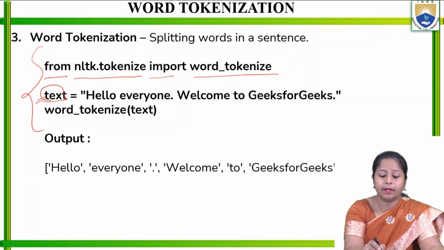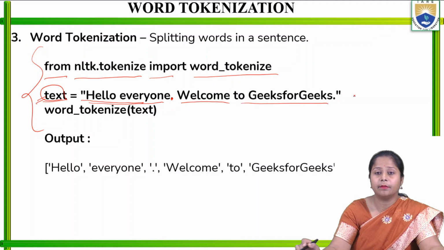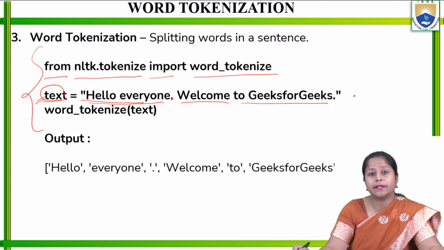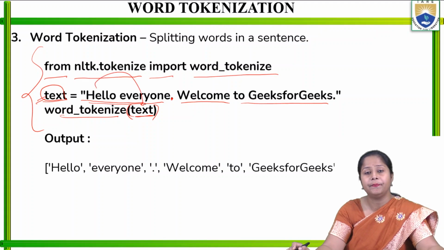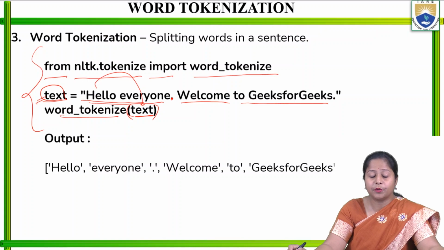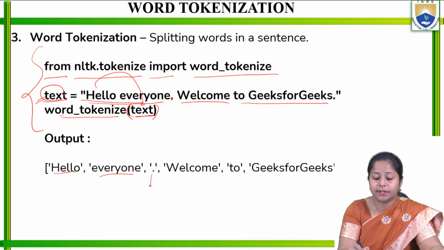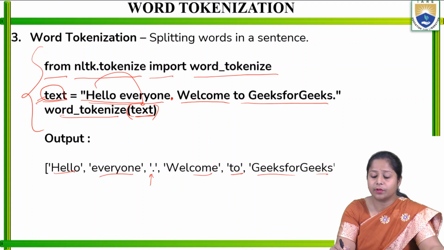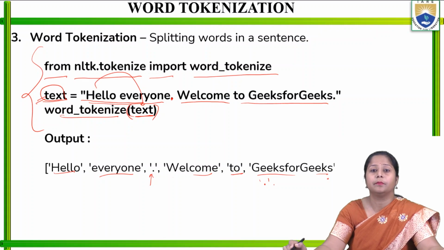So text is equal to, one variable I have created, and in double quotes I will write hello everyone. welcome to Geeks for Geeks. and close the double quotes. In the very next line I will write word_tokenize, and in the small brackets I will pass the text we have written here. Now it is going to give the output as tokens, the different words. So hello everyone, the punctuation itself it will give, welcome to Geeks for Geeks, and in the next line it is going to give the punctuation again. It has just not been printed here.